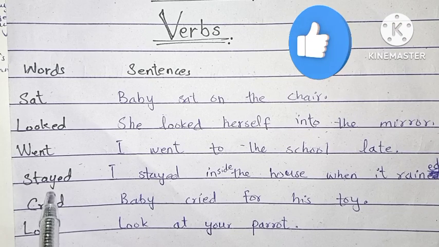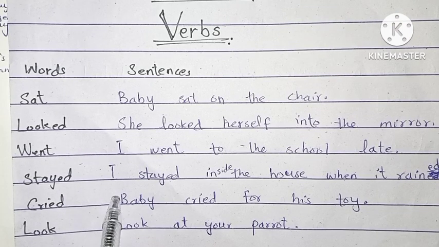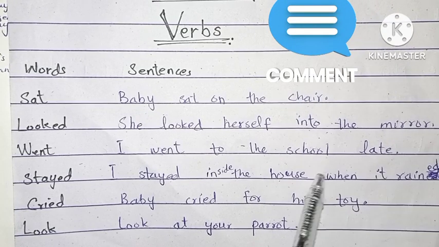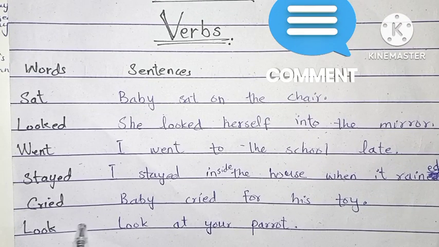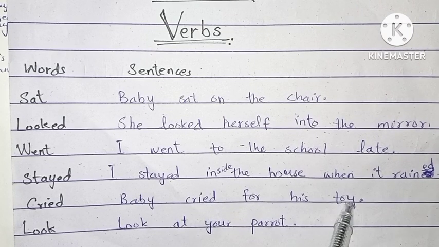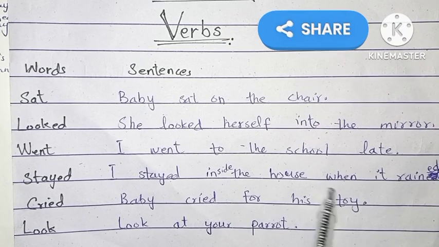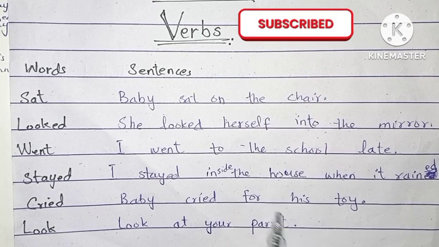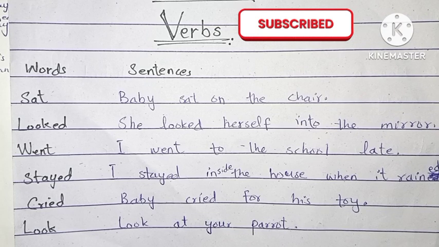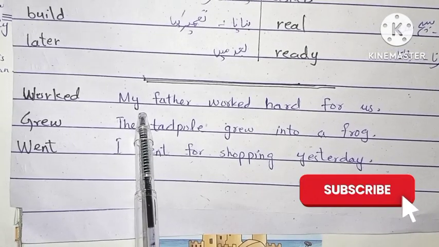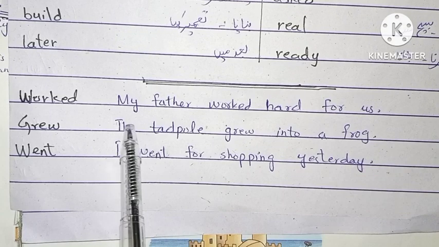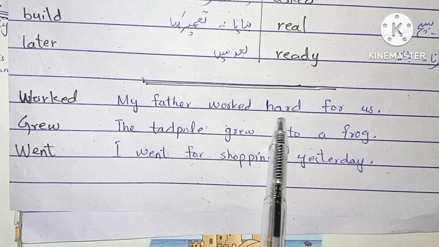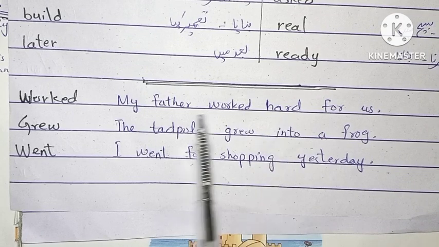This one is first. Stayed, रुक गया, पीछे रहा. I stayed inside the house when it rained. जब बारिश हुई तो मैं घर के अंदर ही रहा. Cried, baby cried for his toy. बच्चा अपने टॉय के लिए, अपने खिलौने के लिए रोया. Look at your parrot. अपने तोते की तरफ देखो. Look mean देखना. Worked. My father worked hard for us. Work mean काम किया. मेरे अब्बू ने हमारे लिए सख्त मेहनत की.